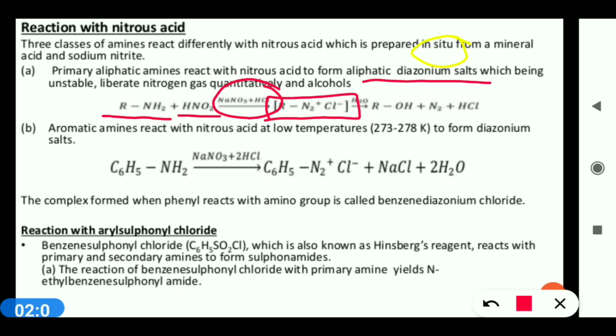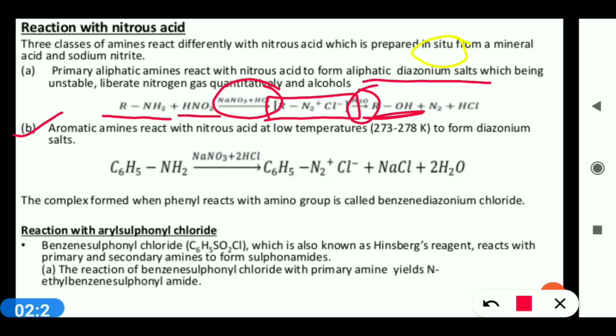This is an aliphatic diazonium salt. When the aliphatic diazonium salt undergoes hydrolysis, it gives rise to alcohol with release of nitrogen and HCl.